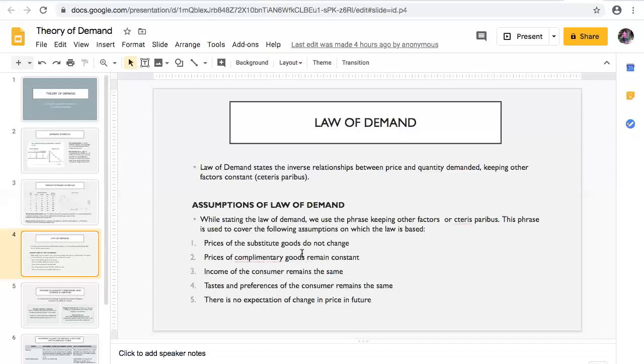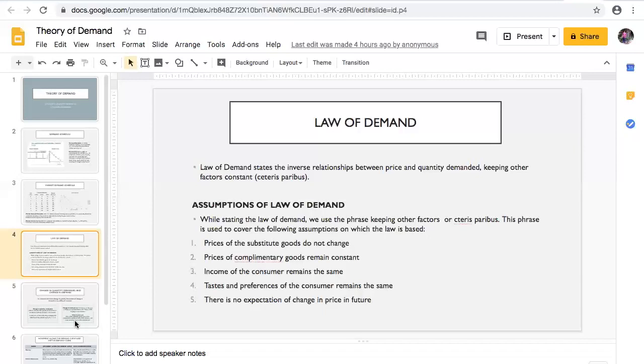If these factors remain constant, then the law of demand will have an inverse relationship between the price of the commodity and the demand of the commodity. There is an inverse relationship between them.